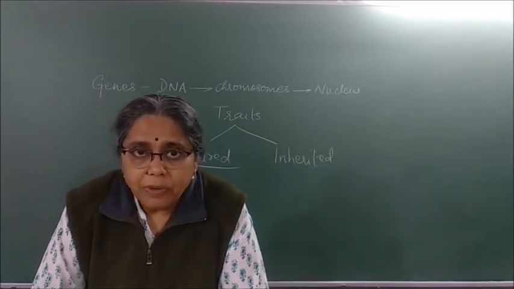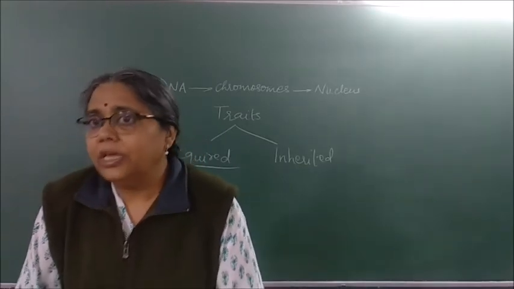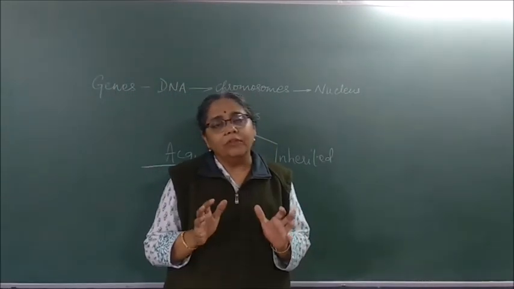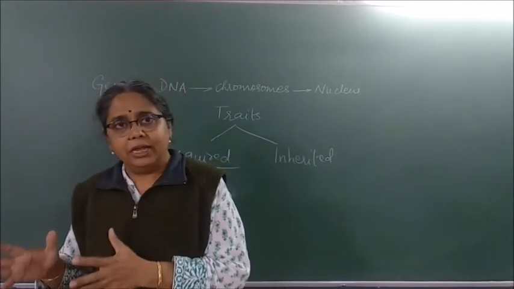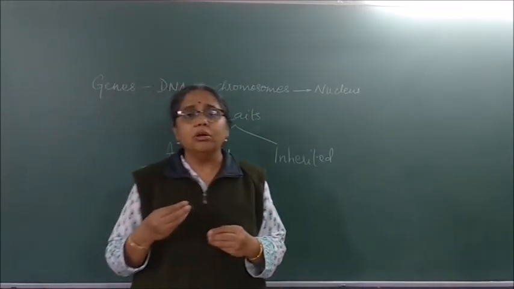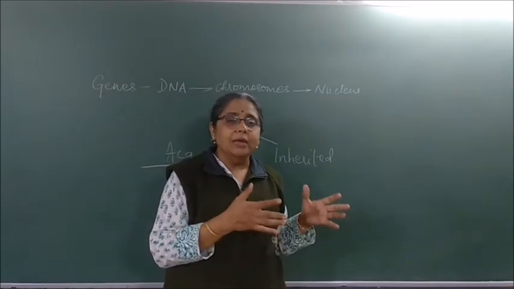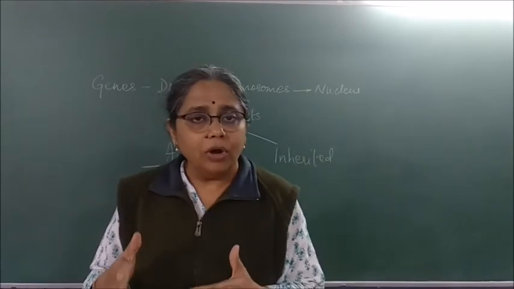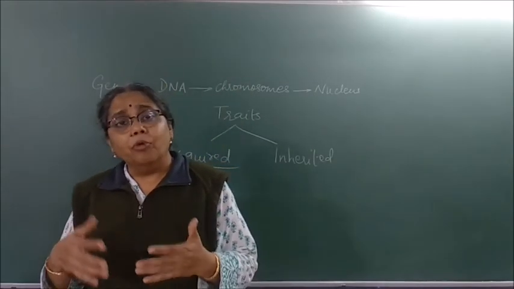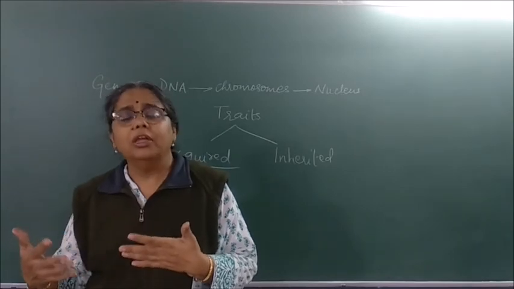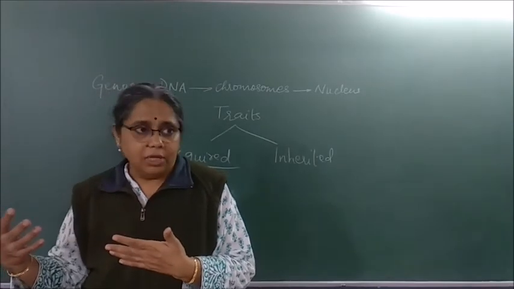So when we talk about inherited traits, we know that we inherit what? Our basic body design. When we inherit the basic body design, there are some errors in DNA copying due to which we do not look identical to our parents, but we look slightly different. Okay, this is called what? Variation. And the more sexual reproduction, the more will be the chance of variation, and that will lead to evolution.